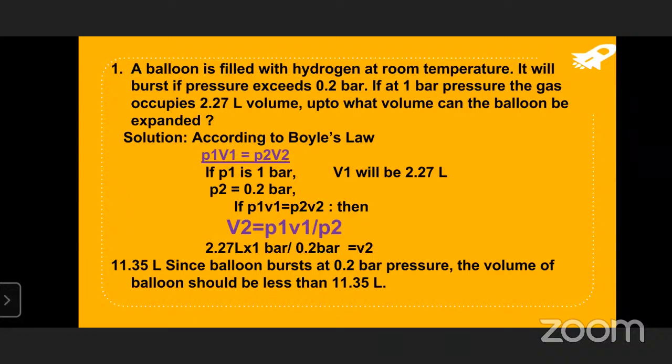If at constant temperature we have taken a fixed amount of gas, the pressure of that gas is inversely proportional to its volume. That means the pressure of a fixed amount of the gas varies inversely with its volume. This is called Boyle's law. That is, P is proportional to 1 by V.